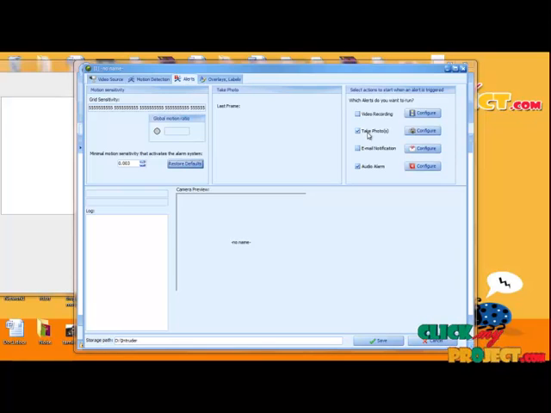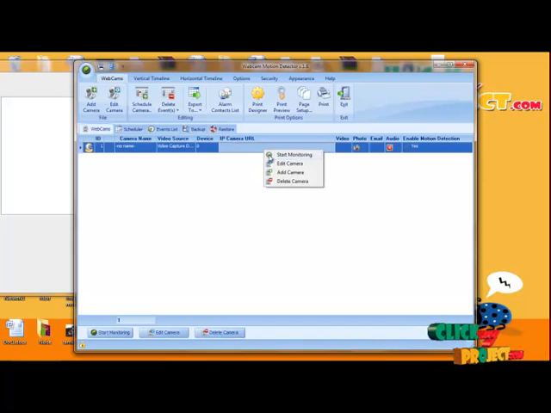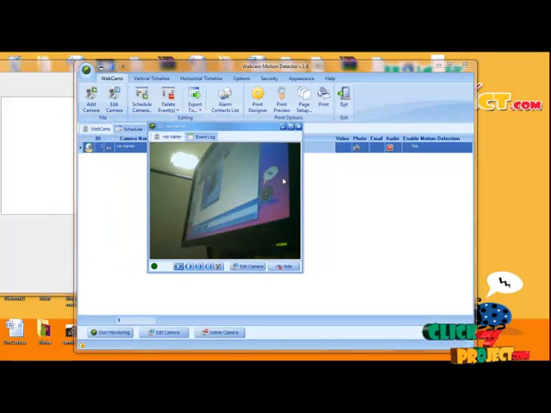That means I'm going to identify the intruder by taking a photo of their face. After ticking this checkbox, just click the save button. After installing all the procedure, please start the procedure by clicking start monitoring. It will give some monitoring messages on this side. If there is any intruder, please ensure I give an intruder as my note.